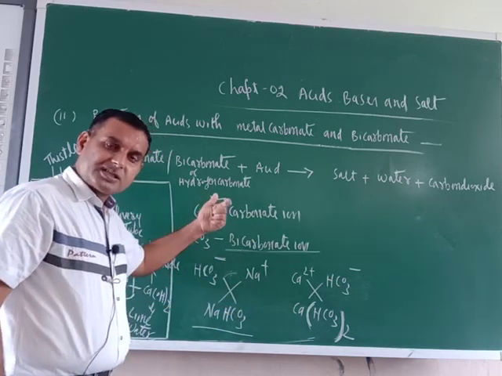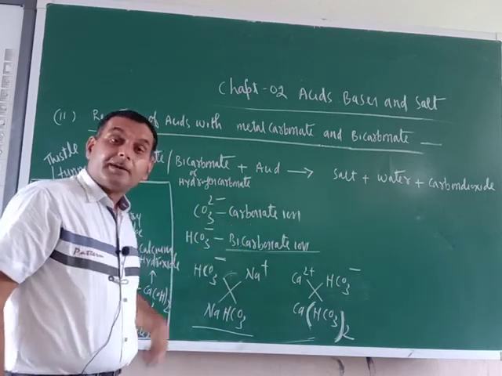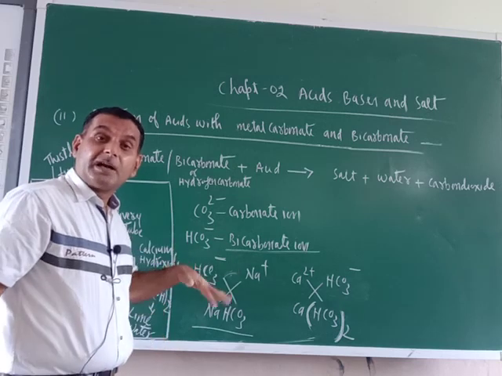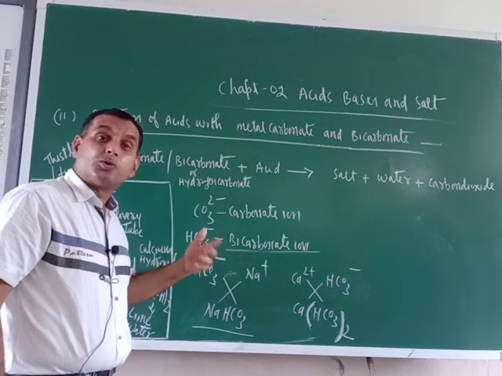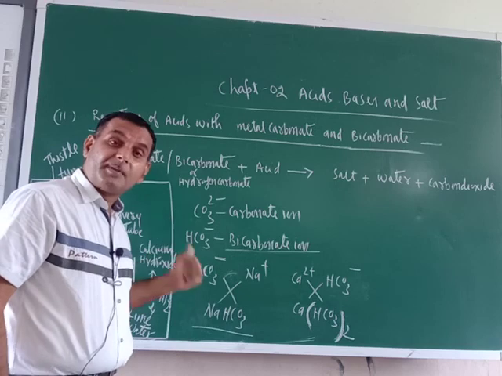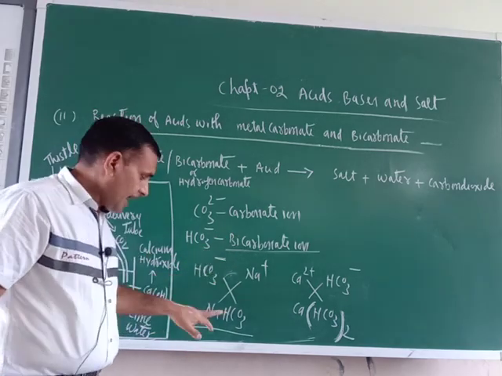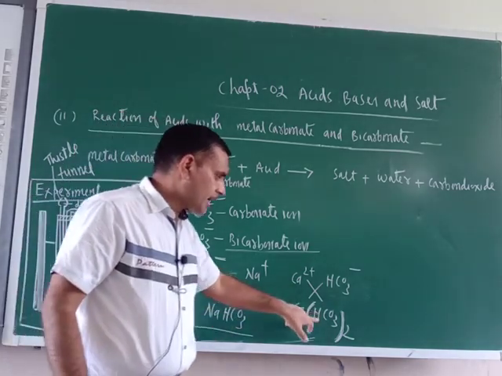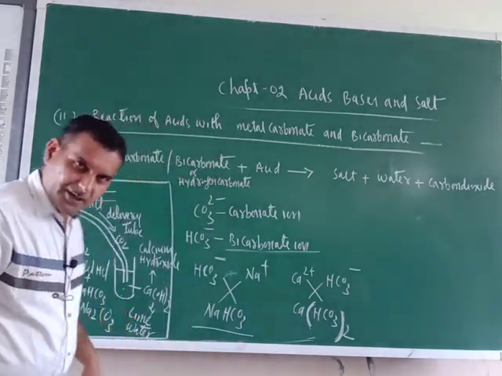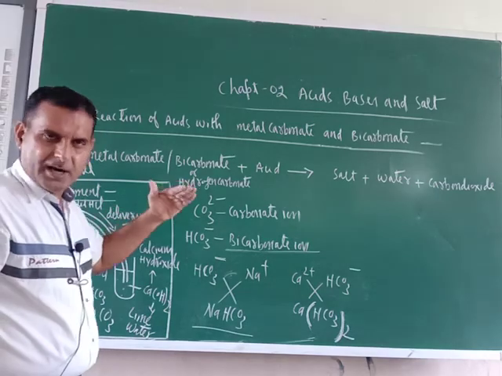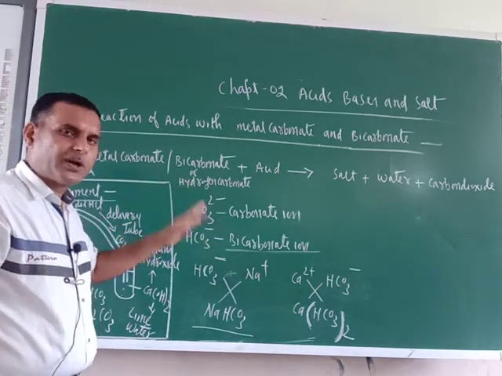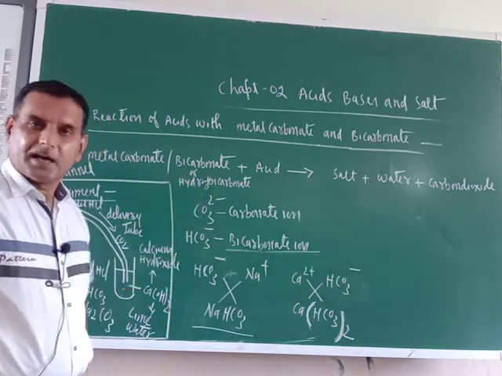Now this is a metal bicarbonate. So what are metal bicarbonates? Metal bicarbonates are those compounds which contain one metal along with the bicarbonate ion, like here the HCO3 ion, here also the HCO3 ion is there. So I hope that you understand the meaning of metal carbonate and metal bicarbonate compounds.